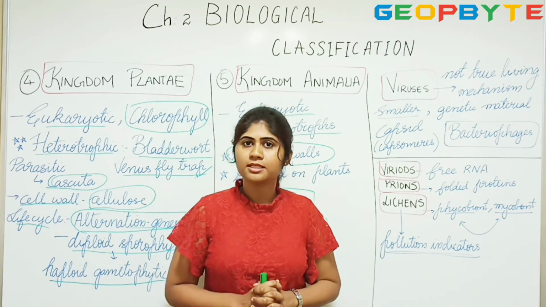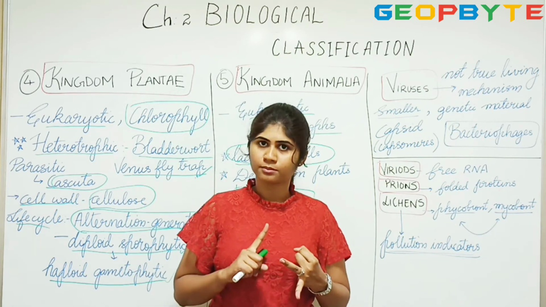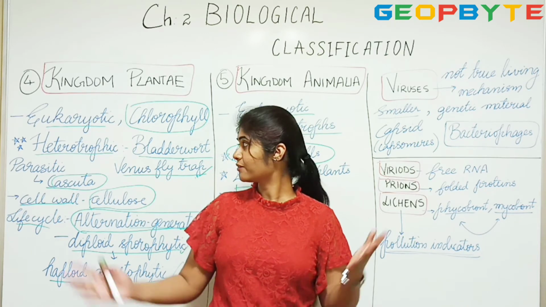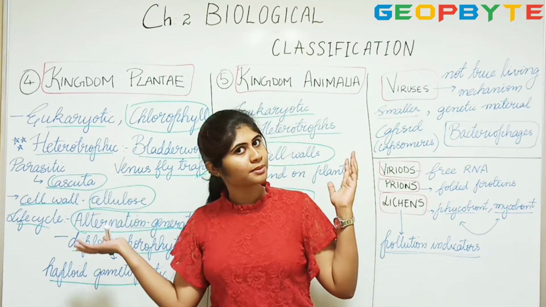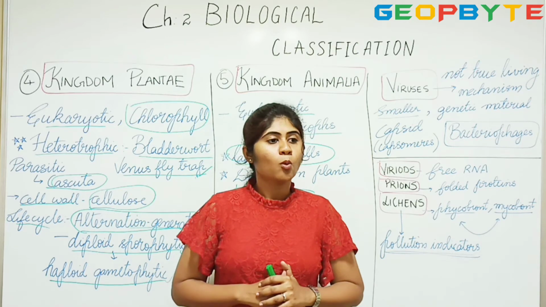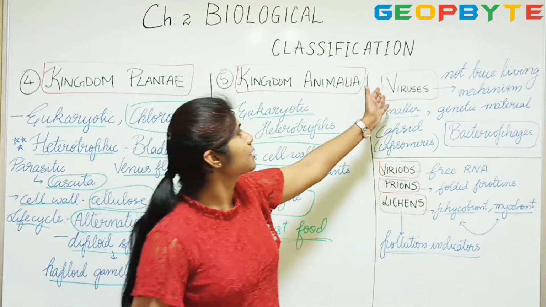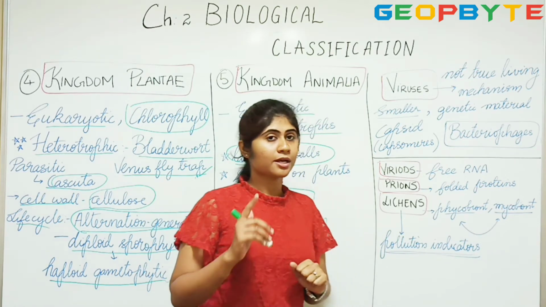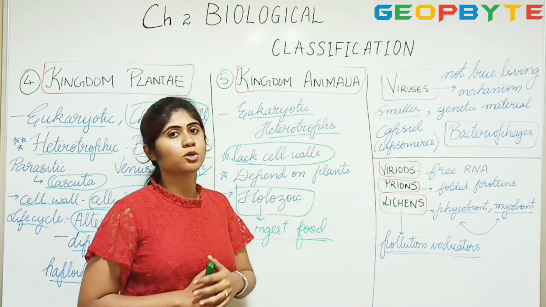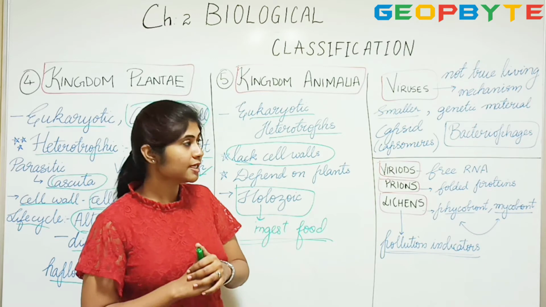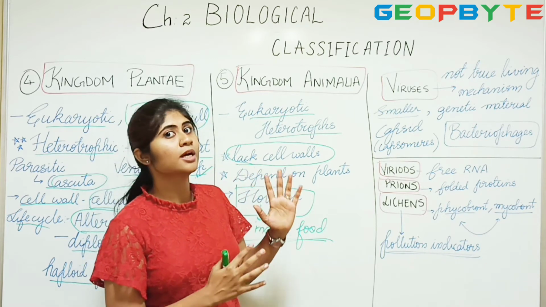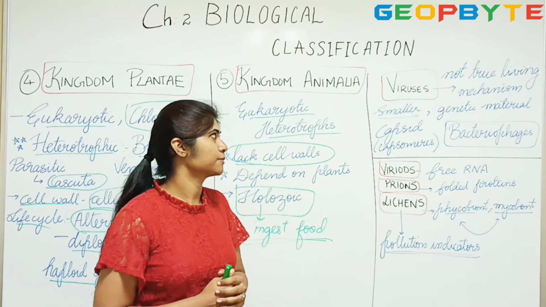So, we have discussed in detail about Monera, Protista, fungi. We have given a brief introduction of kingdom Plantae and Animalia. What we have not discussed in this 5 kingdom classification is something about viruses. So, remember I told you we'll be discussing about viruses at the end of the chapter, and I'll tell you why it's not included in this 5 kingdom classification.